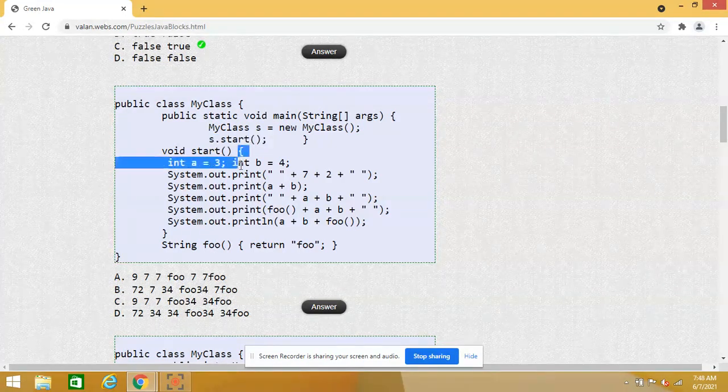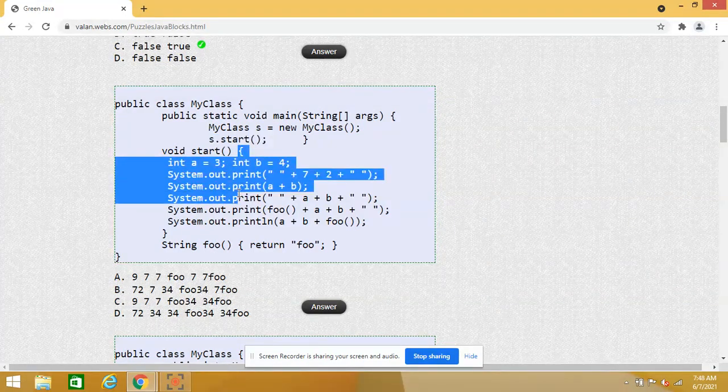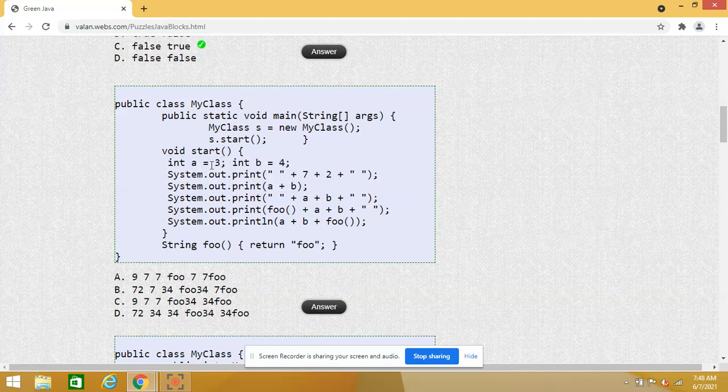So now it will come to the start method. In the start method, I have two local variables, a as 3 and b as 4. Now let us concentrate on the first System.out.print. I have an empty string plus 7. Because it is a string plus anything, it is going to become a concatenation.